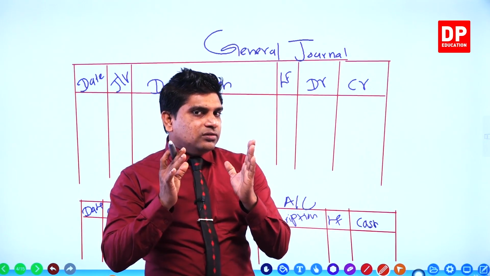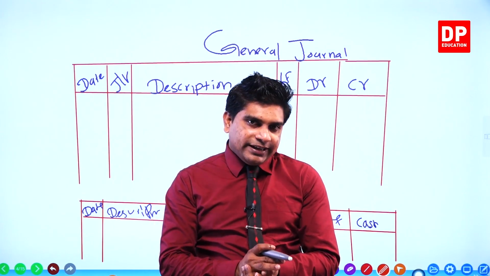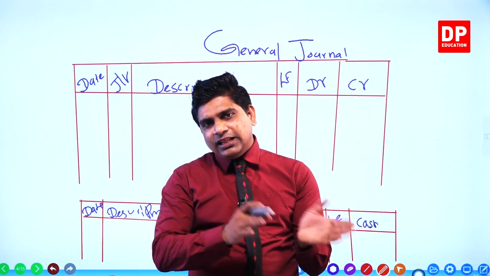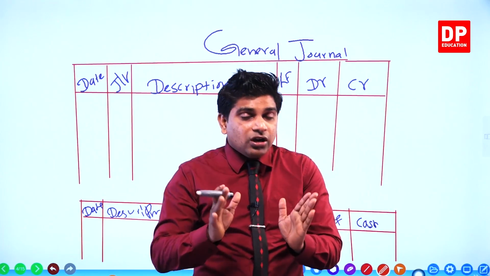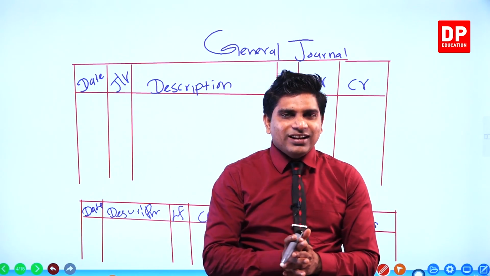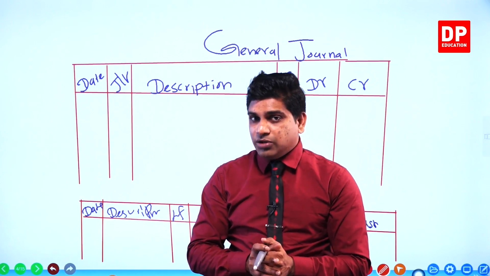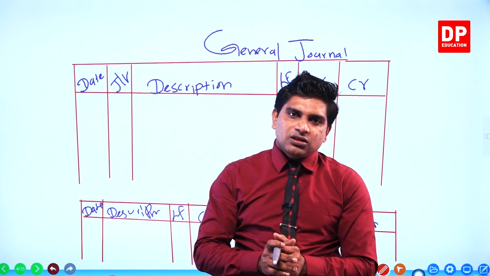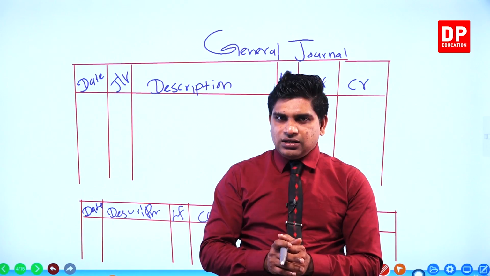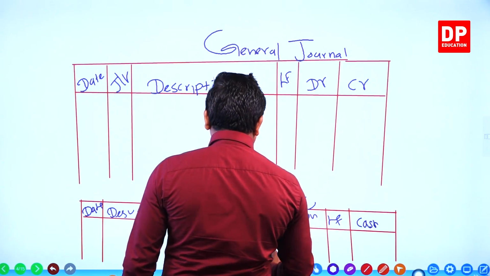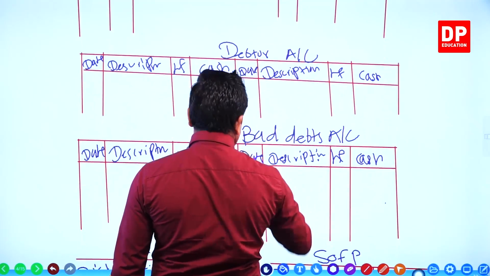They have given 50,000 worth of debtors. They had 50,000 worth of debtors, but 10,000 out of this is written off as bad debts, right? First you enter the details in the relevant debtor account. The balance, how much? 50,000. Debtor balance, you write 50,000.